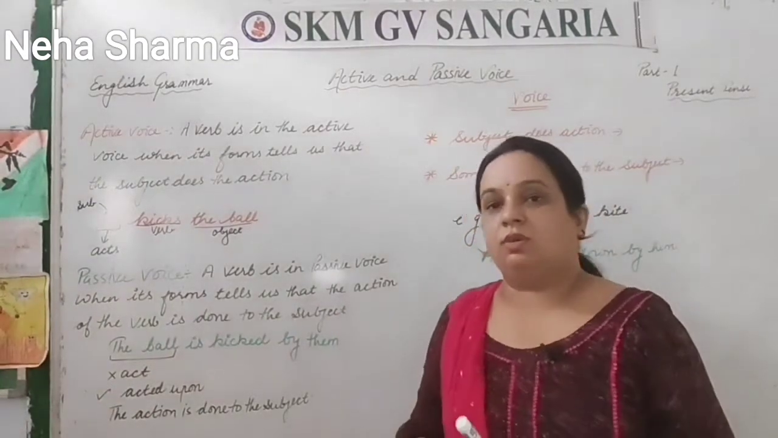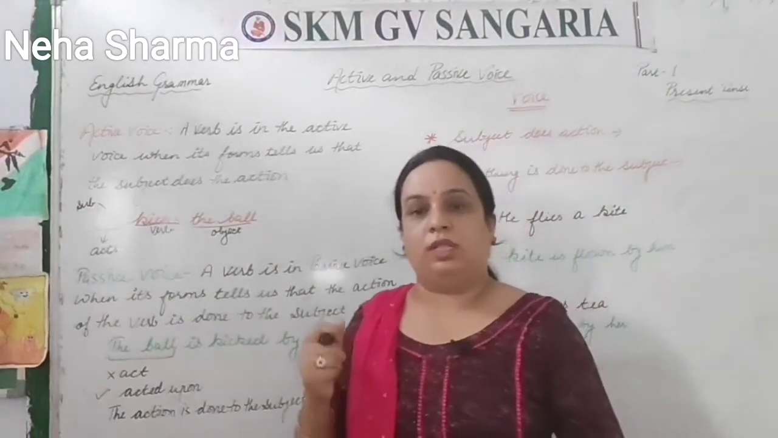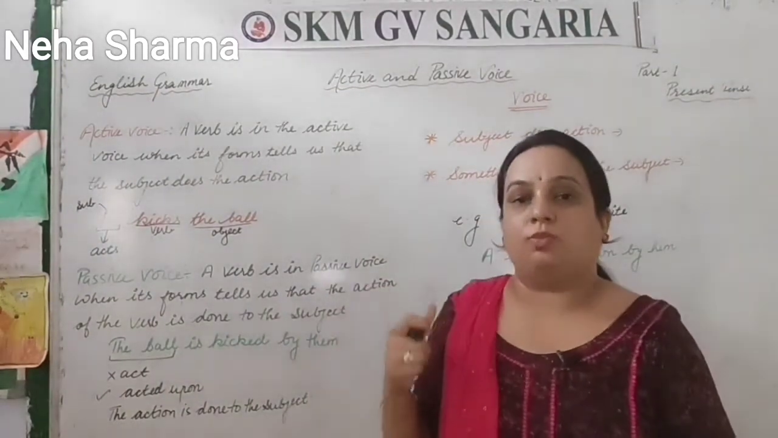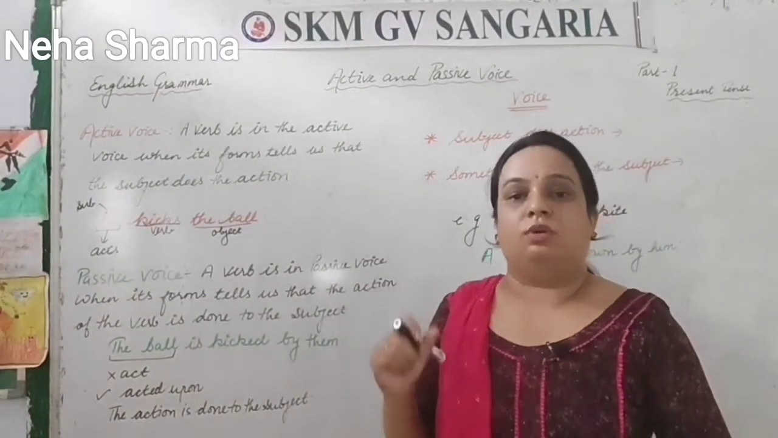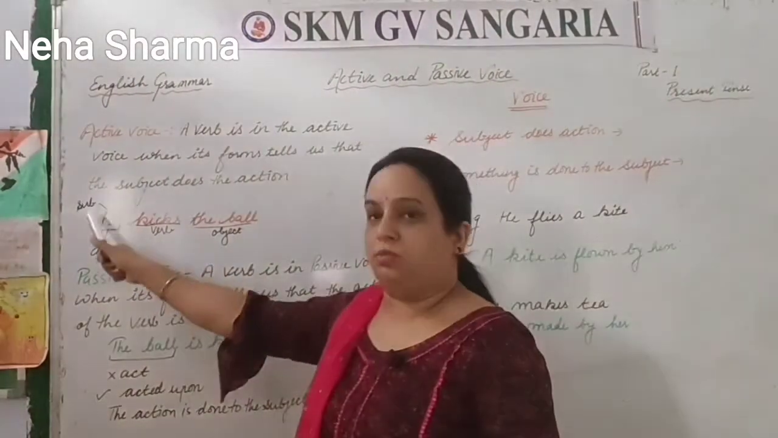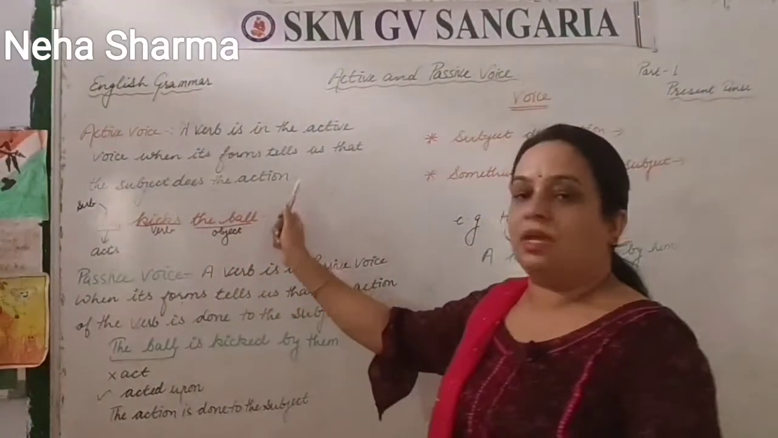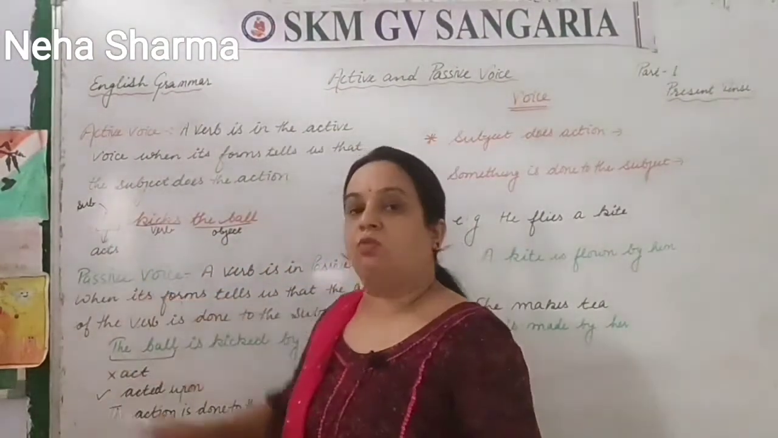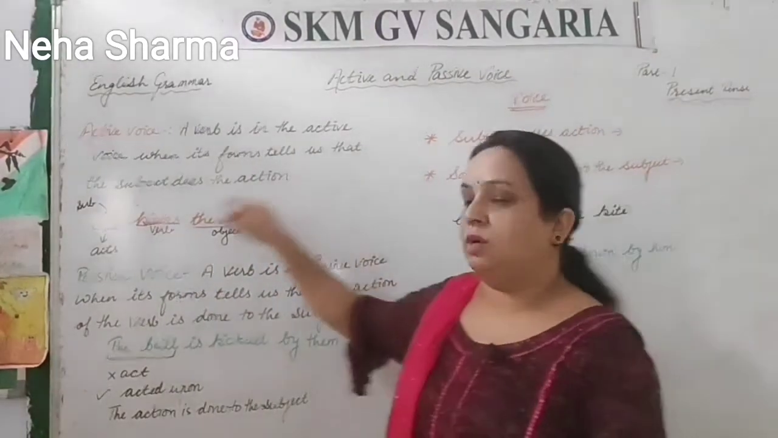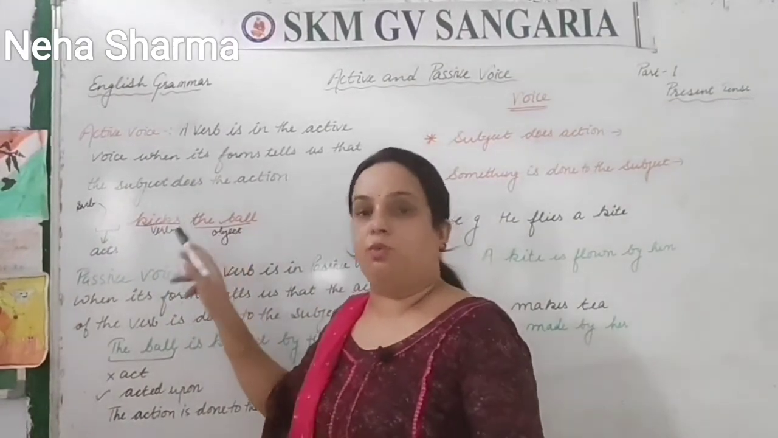Now what is the transitive verb? The verb which has an object after it. So the change of voice is possible only when there is an object, which means the verb should be a transitive verb. So here, he kicks the ball, he is the subject, right? And the subject does the action. What action is he doing? He kicks the ball. So when the subject does the action, that is the active form, the active voice.